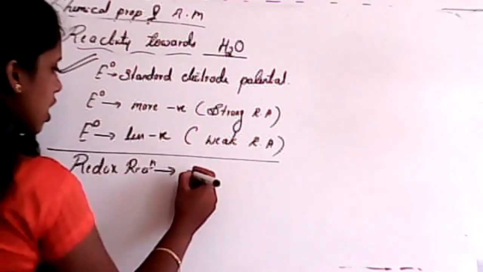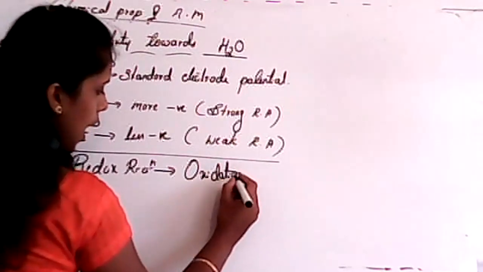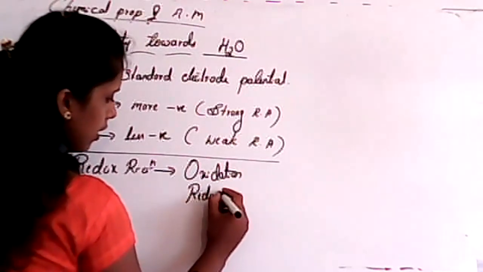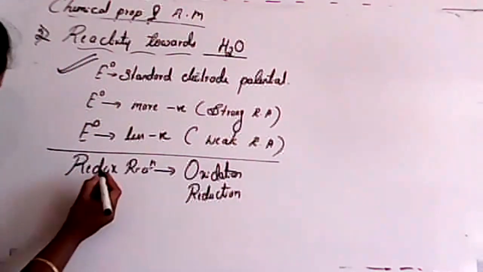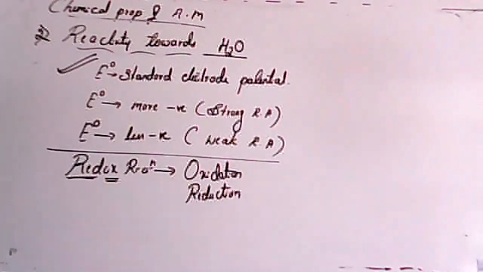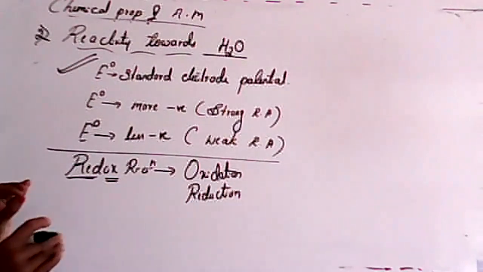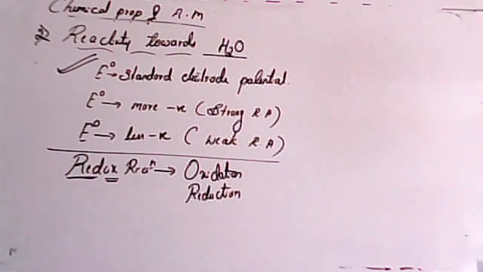A reaction which undergoes both oxidation and reduction is known as a redox reaction. RED is for reduction, OX for oxidation. If both reactions are carried out in the same reaction, it is known as a redox reaction.